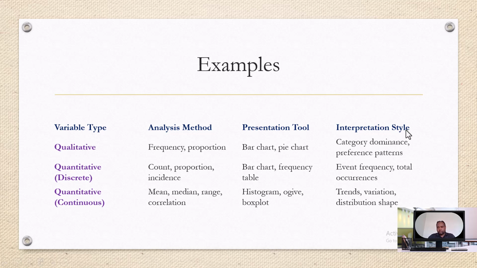When we interpret these findings, we connect with trends, right? Increasing, decreasing trends, variation, to what extent values are scattered around their measures of central tendency, distribution shape, quartiles, skewness, which can be interpreted using the histogram presentation tool.